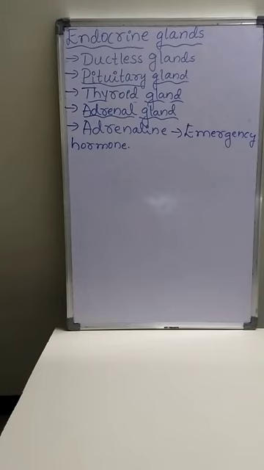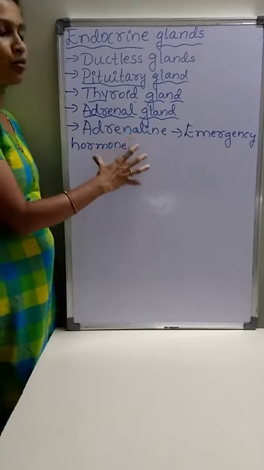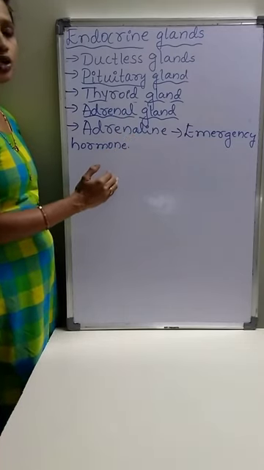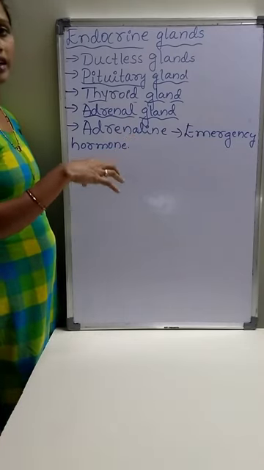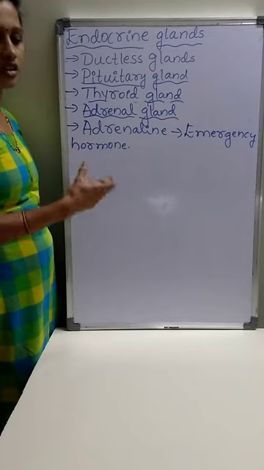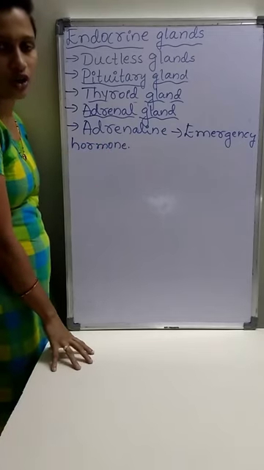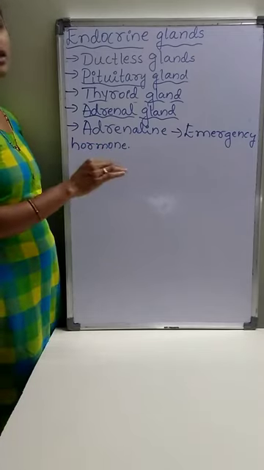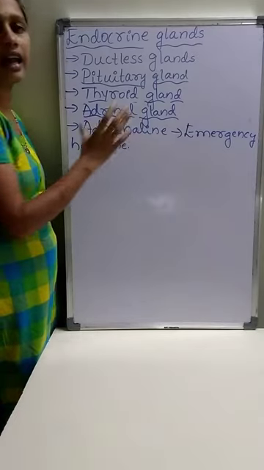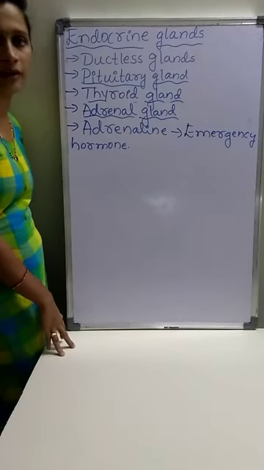That means this hormone is essential to maintain the conditions in, or to handle, emergency situations.